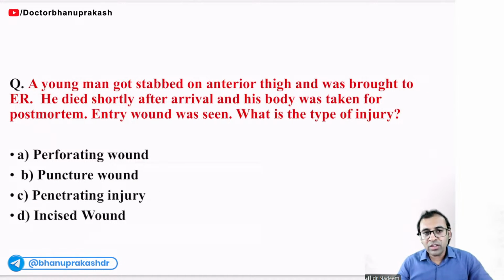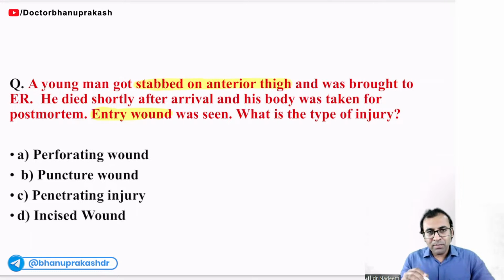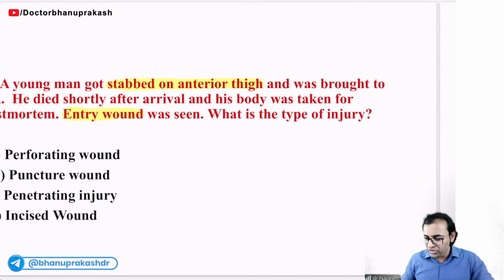A young man got stabbed on the anterior thigh and was brought to the emergency room. He died shortly after arrival and his body was taken for postmortem. Entry wound was seen. Here, the examiner is mentioning only the entry wound, not the exit wound. So which type of injury is this?